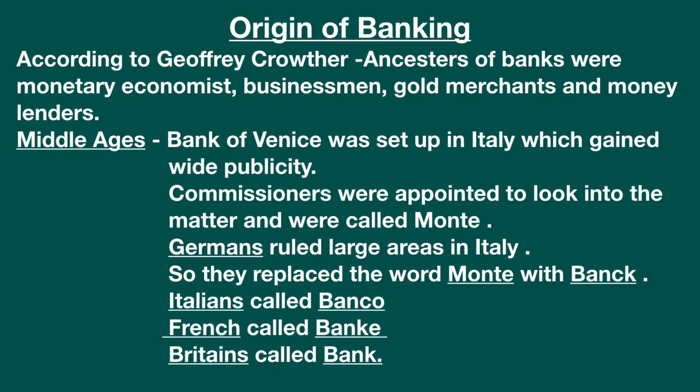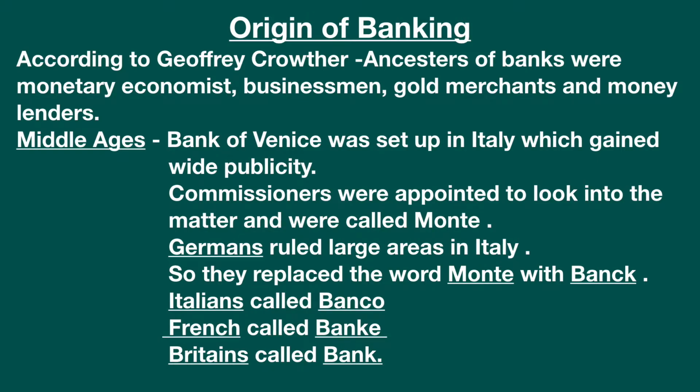Commissioners were appointed to look into the matter and were called Monte. The Germans ruled large areas in Italy, so they replaced the word Monte with bank. So I hope you got the point clear. Bank of Venice was the first bank in the whole world. It was set up in Italy. Commissioners were appointed to look into the matter, and the commissioners were named Monte.